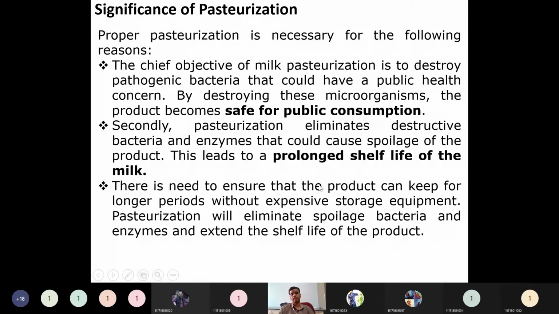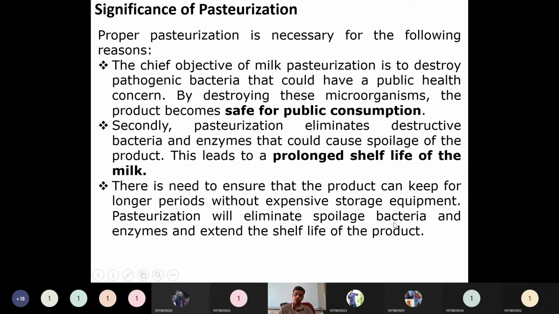Nowadays, if you see, Tetra packed milk is available. Why? Because Tetra packed milk needs no refrigeration, without adding further cost in refrigerating the processed product. That type of single stage processing is happening, and because of that advantage, research has been going on in advancing this pasteurization process. So pasteurization will eliminate spoilage bacteria and enzymes and extend the shelf life of the product.